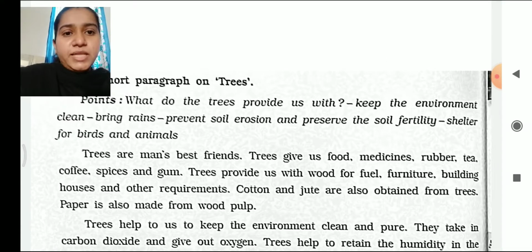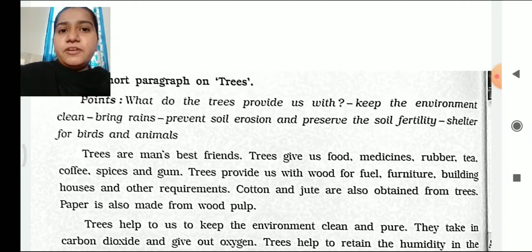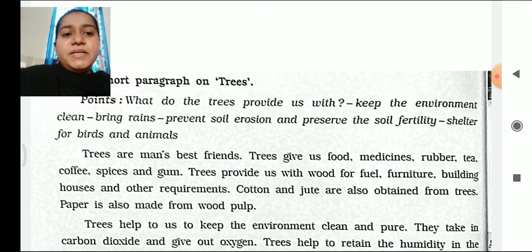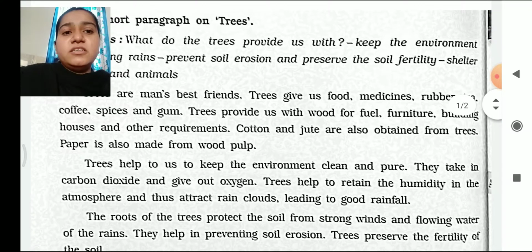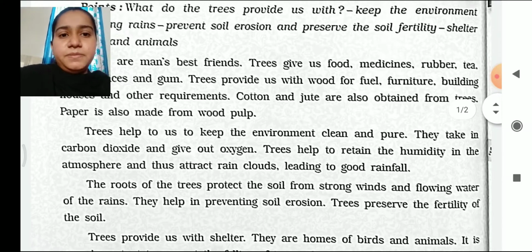First of all, we all know that trees are man's best friend. Trees give us various kinds of commodities which we use in our day-to-day life. They provide us food, medicines, rubber, tea, coffee, spices and gum. They also provide us wood which is used as fuel, for furniture, for making houses and also other basic necessities. Cotton and jute are also obtained from trees. From cotton and jute we can prepare clothes. The paper on which we write is also made from wooden pulp.